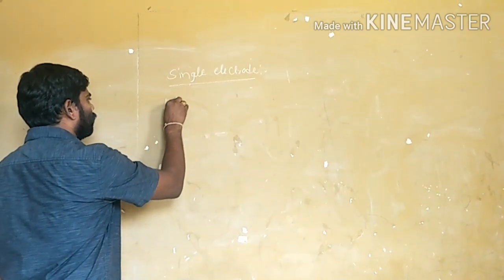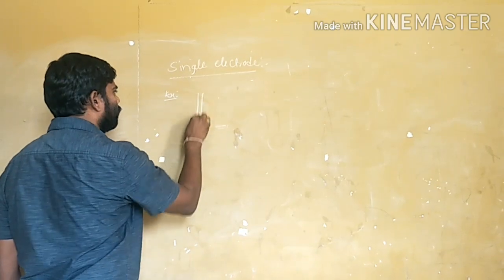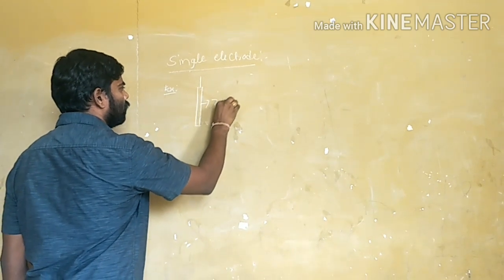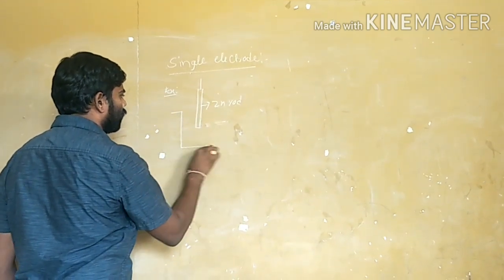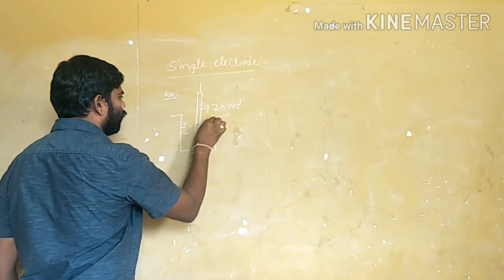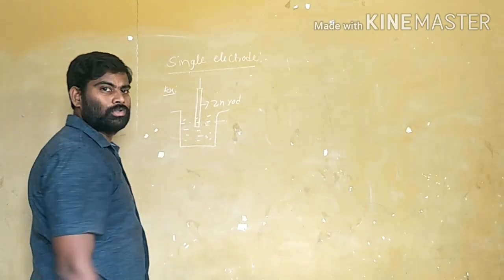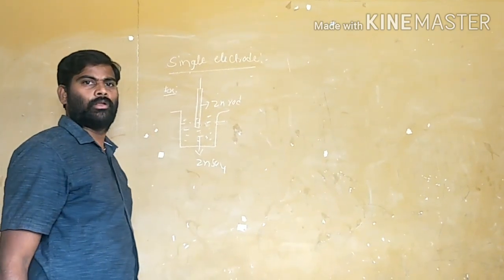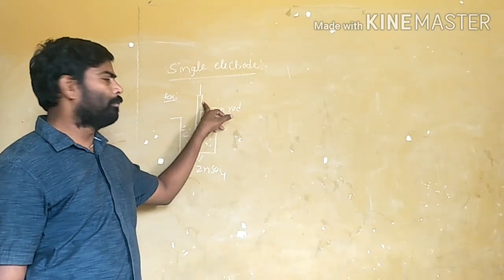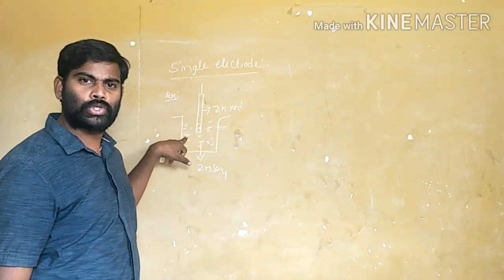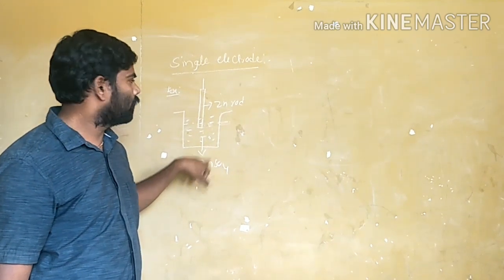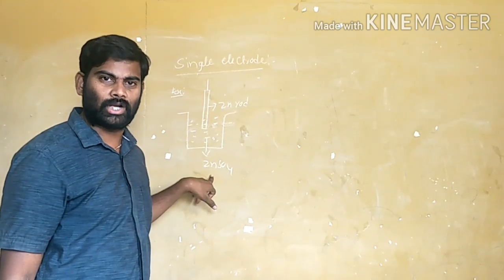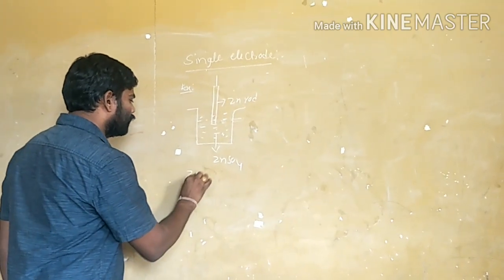For example, a zinc rod dipped in aqueous solution of its own salt. What is its own salt? Zinc sulfate solution. What is the meaning of single electrode? When a metal rod is dipping in aqueous solution of its own salt. Zinc rod dipping in zinc sulfate is called a single electrode. Means this is called a zinc electrode.